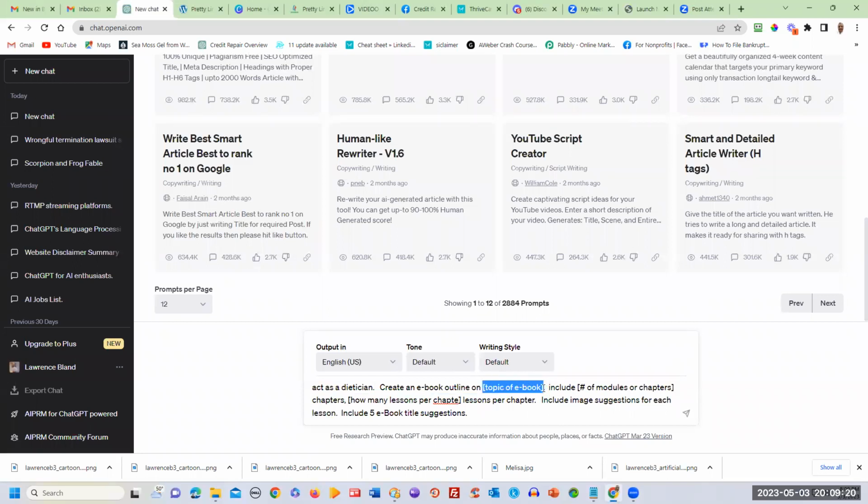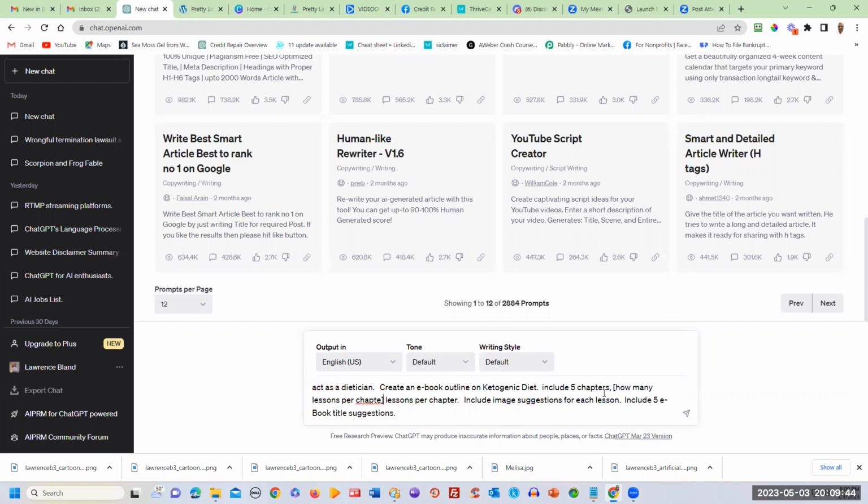And so we put in ketogenic diet. Okay. And we want to include, let's make it short. We'll do 5 chapters. So we'll put the 5 here, replace that. 5 chapters.